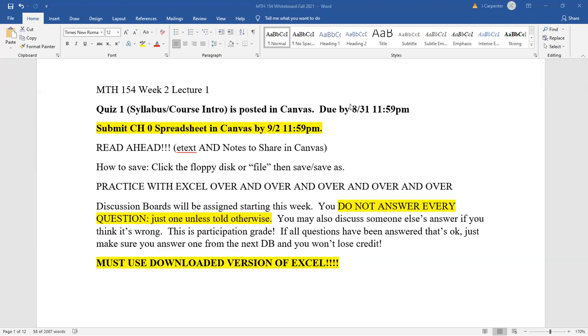Just make sure that if you don't do, say, the discussion board for week 2, you do the one for week 3. There will be discussion boards where I say everyone has to answer. If you miss one of those, it will count against you. But I will always be very explicit, so please pay attention to what I say with these discussion boards. It's all written down, and I will say it out loud. Hopefully we can avoid too much confusion.